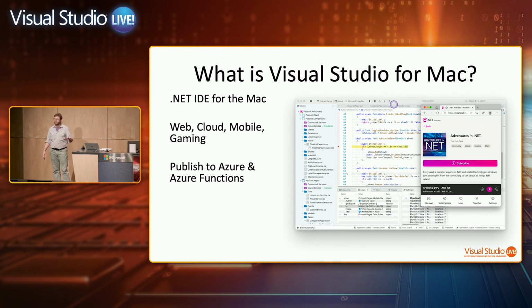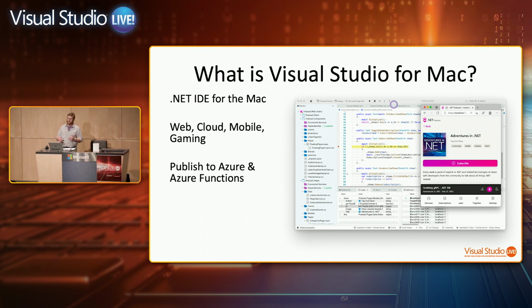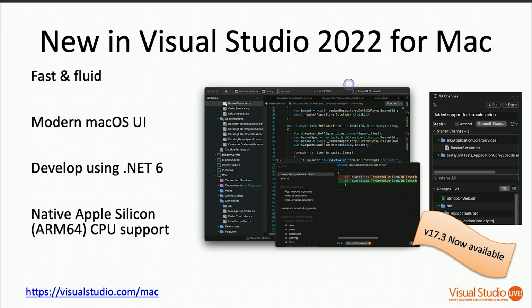So if you're in a company that's got a license of Visual Studio, or you're using Visual Studio Community, same exact thing for VS for Mac. It's the same licensing. You can get access to VS for Mac the same as if you've got access to Visual Studio, you could try out VS for Mac as long as you've got a Mac. We are now in our, I guess you'd say, 3rd major release of Visual Studio for Mac. So Visual Studio 2022 for Mac. Behind the scenes, this is version 17.0. We've now lined up our version numbers to match with Windows. Makes it easier, addresses some confusion people had about which is which. So we've got the same version numbering as Visual Studio.